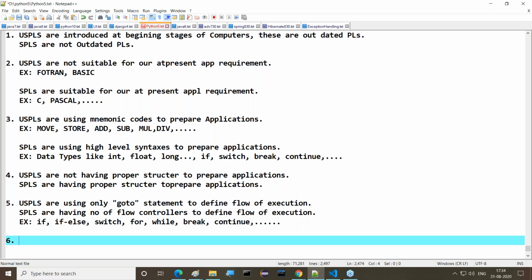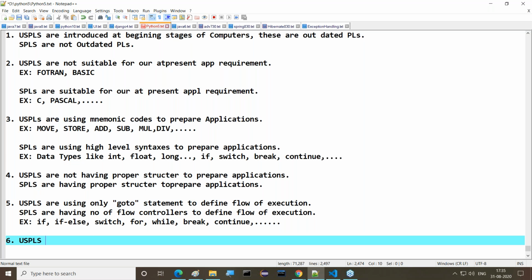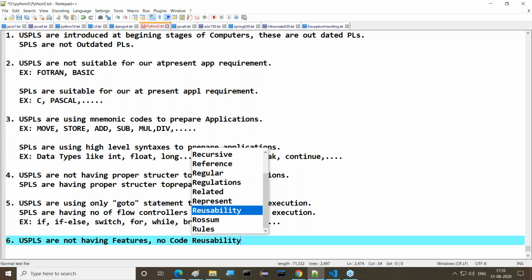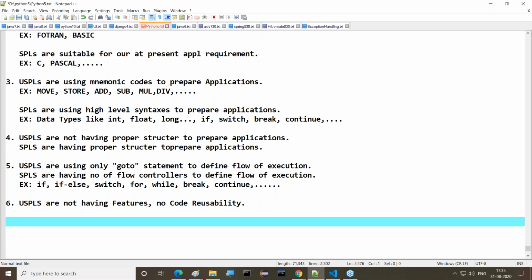Next, regarding functions: unstructured programming languages do not have a functions feature. So it is not provided, so there is no code reusability. Whenever we have a functions feature, code reusability exists.